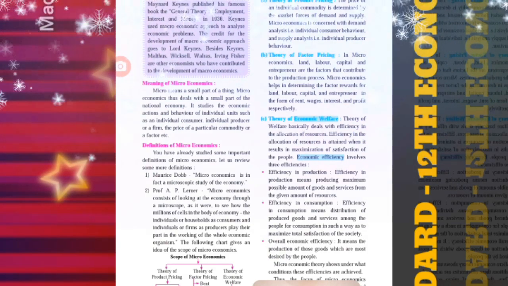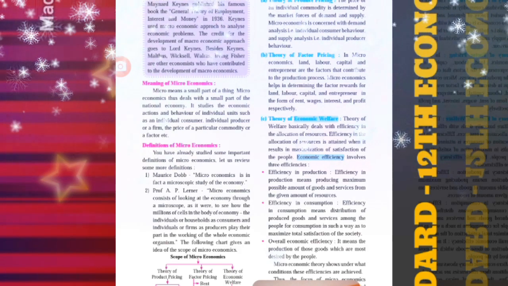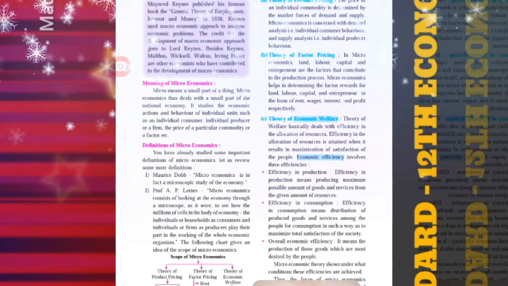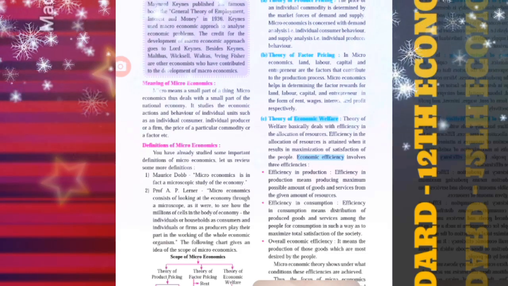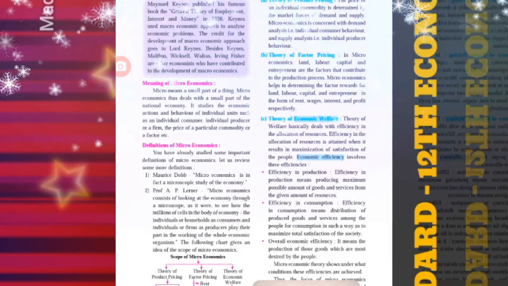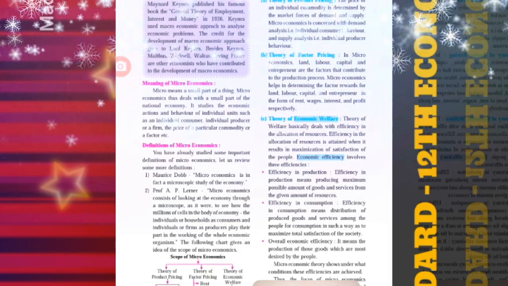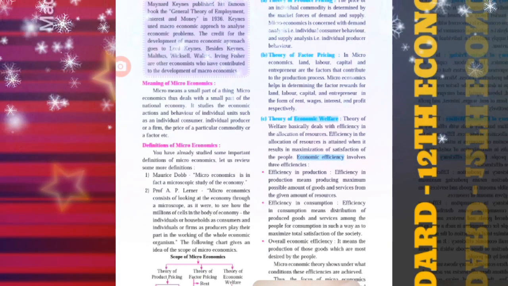Now we will understand the definition of microeconomics. While understanding the definition of microeconomics, it becomes essentially very important first to keep one thing in mind, that we have to study the definitions as it is given. So, according to Morris Dobb, microeconomics is in fact a microscopic study of the economy.